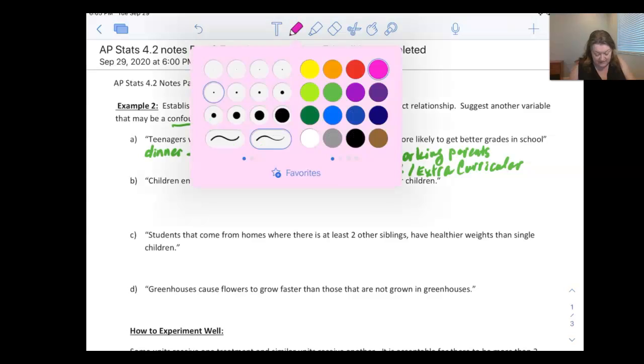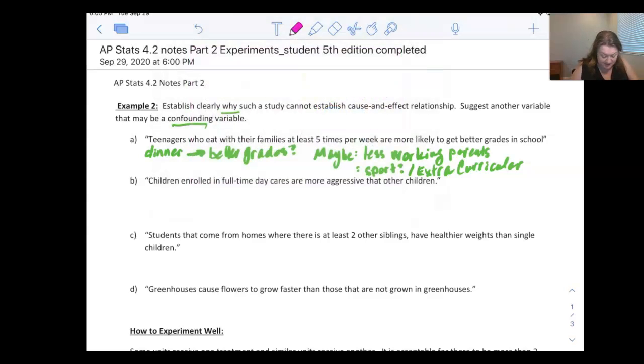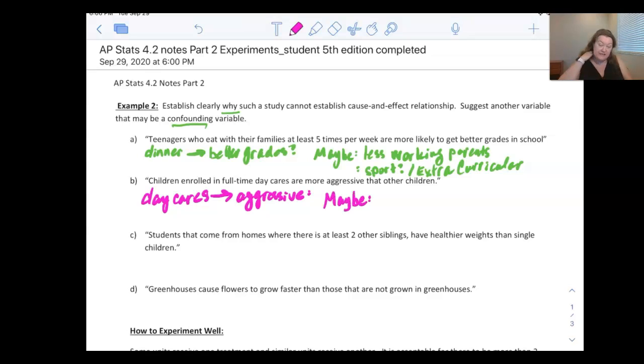Next one. It says children enrolled in full-time daycares are more aggressive than other children. So what are they trying to do here? They're trying to say that daycares, kids that are in daycares, are more likely to be aggressive. So is it the daycare centers that are making them aggressive, or could there be a confounding variable? Well, maybe some of the variables could be the lack of attention that the kid is getting. So lack of attention, maybe it's that. Maybe it's less personal space makes them more aggressive.